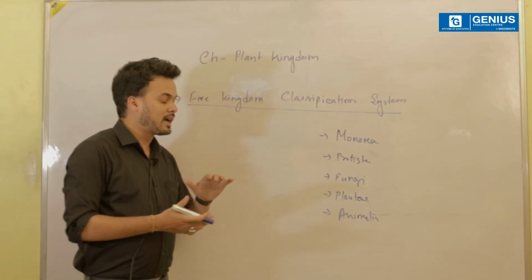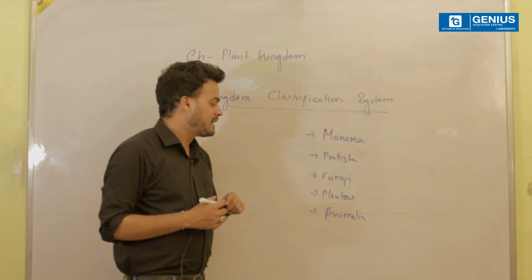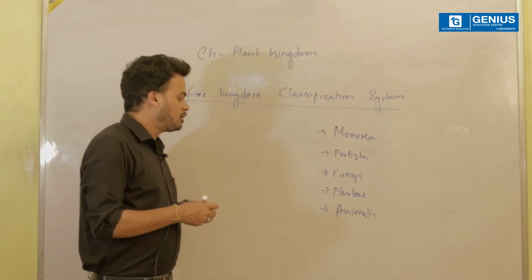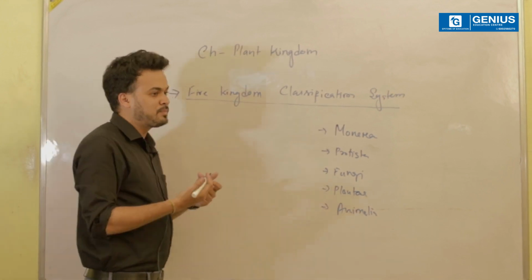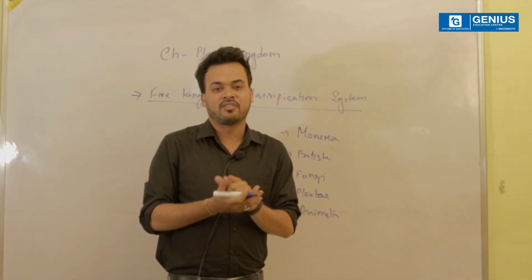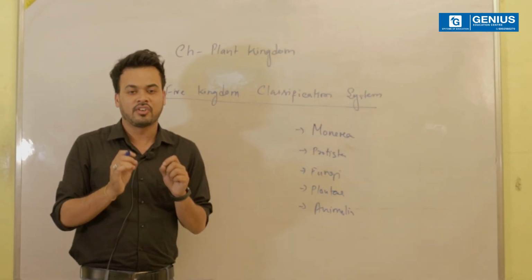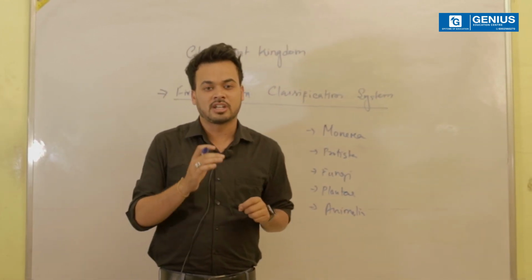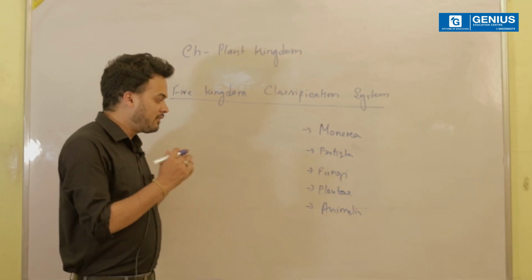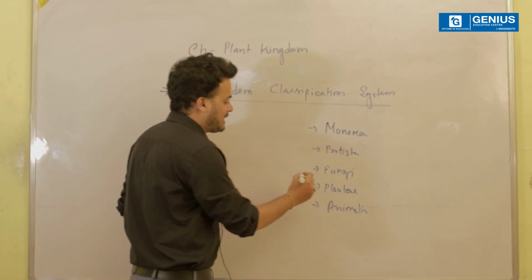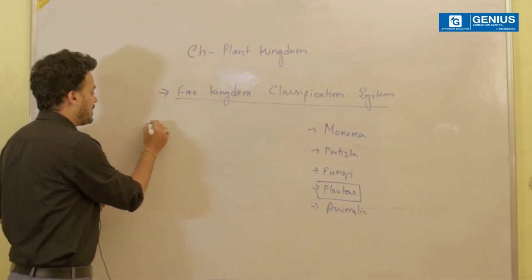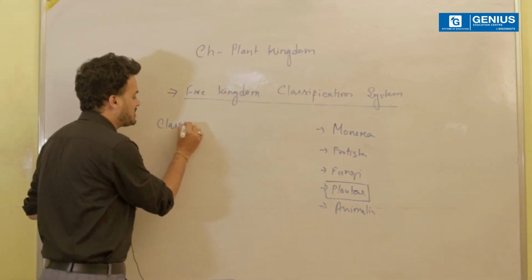So, before we start, I would like to put some light on what exactly has changed over the course of time. So, as you all know that as time has passed, ultimately there have been different changes. We have talked about different classification systems while we were studying about the very introductory part of your second chapter. But today what we are basically going to talk about is the kingdom Plantae, where we are going to talk about the different classification systems.